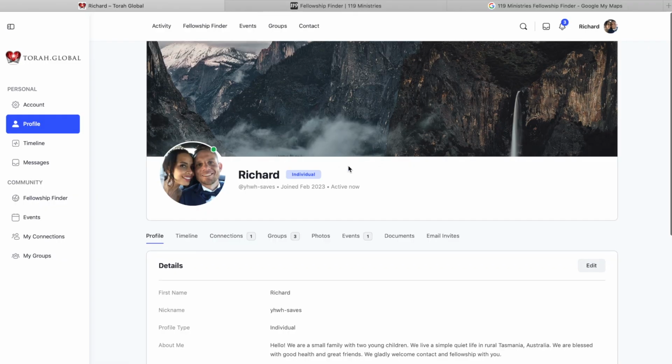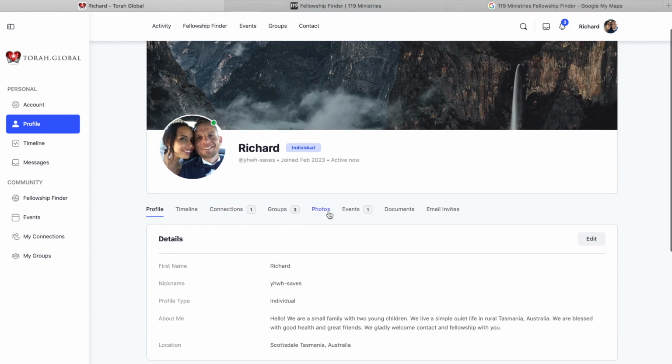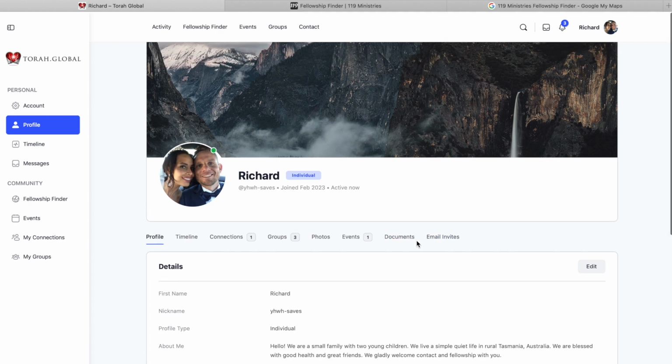So again, this is just like Facebook, where you get a profile. It has your first name, nickname, your profile type, and then just a small About Me section, and your location. This also shows timeline. So a timeline is just where you've shared updates, made connections with people, etc. Connections, this is a bit like friends on Facebook. Groups is any groups that you're a part of or created. Photos, events, same thing if you've created an event or a part of an event. Any documents, and email invites.